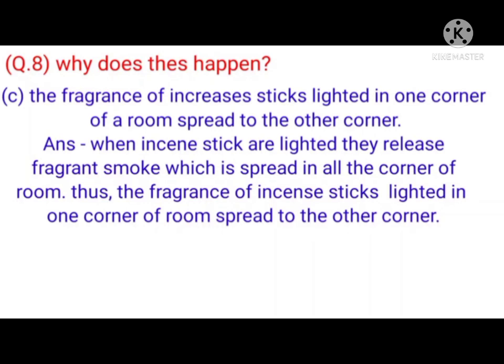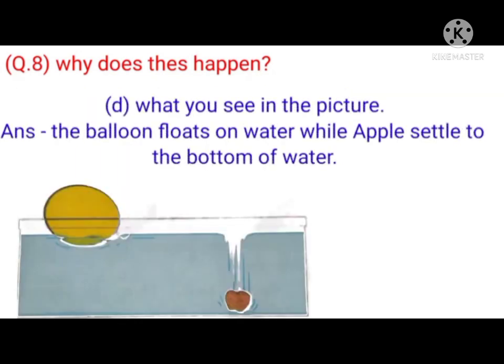When incense sticks are lighted, they release fragrant smoke, which spreads in all the corners of the room. Thus, the fragrance spreads to the other corner. D. What you see in the picture. Answer. The balloon floats on water while apples settle at the bottom of the water.